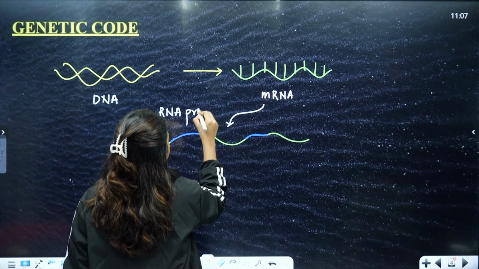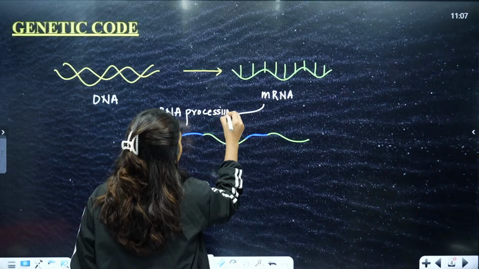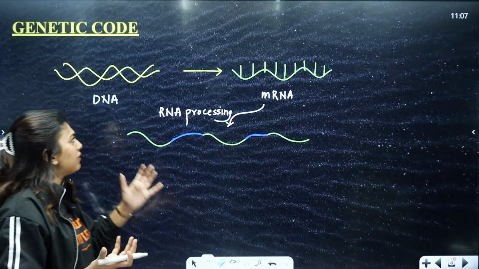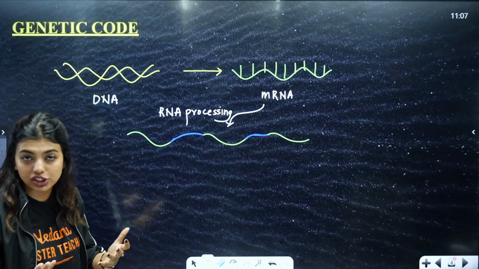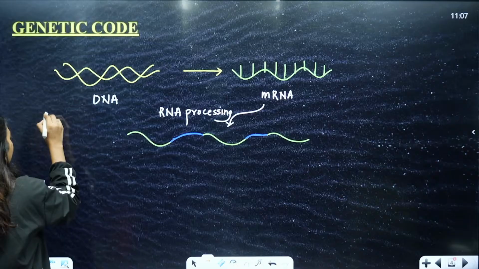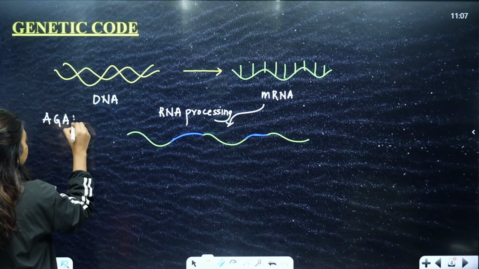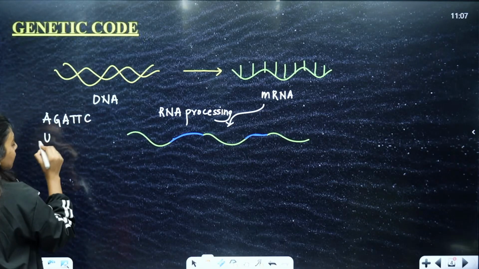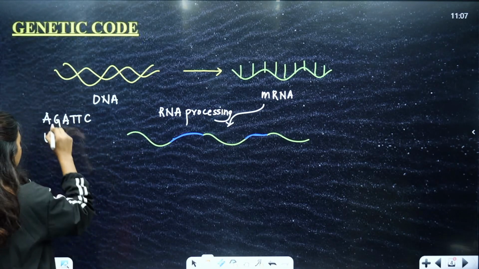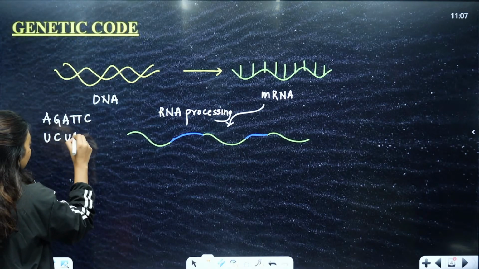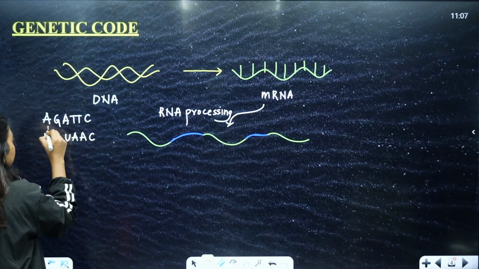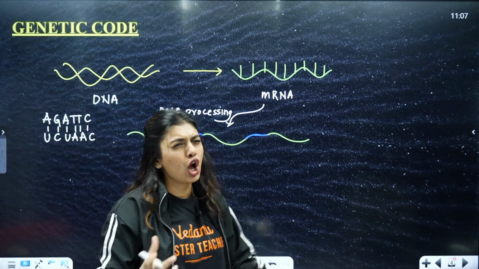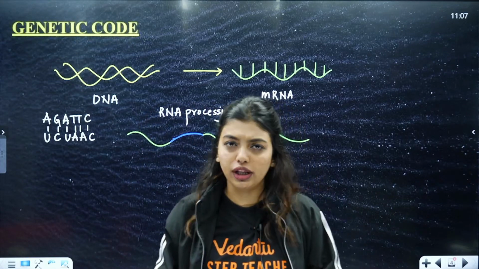So students, after this, what happened? It was simple so far, right? From DNA we made RNA, and it was easy. Why? Because these things were all complementary to each other. Let's say in DNA we have A, G, A, T, T, C. We know that in RNA we are going to get U. A will pair with thymine, so that will be uracil. G will pair with C, again U, A, C. So that means these were complementary, and there was base pairing happening. All the nitrogenous bases, we knew the story of what was happening.